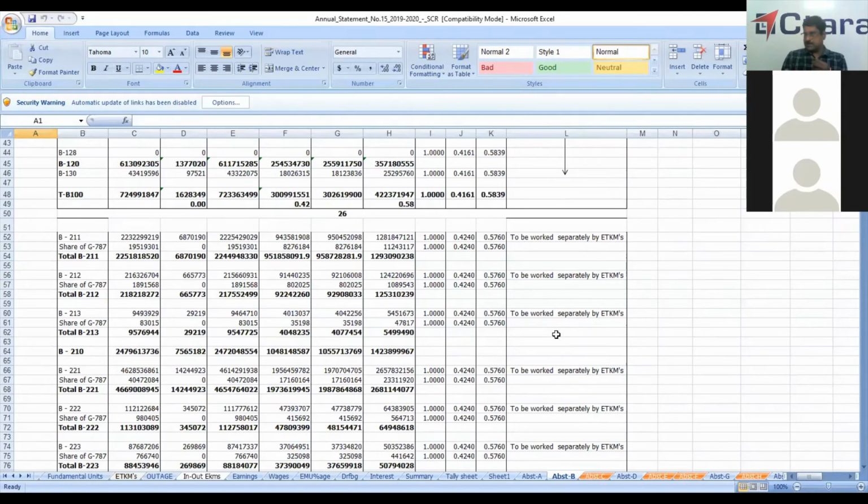There are some heads, like my salaries or your salaries, like accounts or GM office and so on, which cannot be bifurcated between passenger and goods, because we don't know how much we work for passenger and how much for goods.